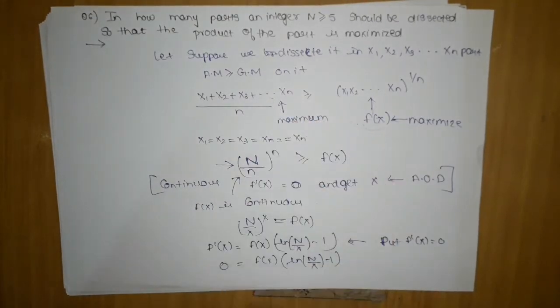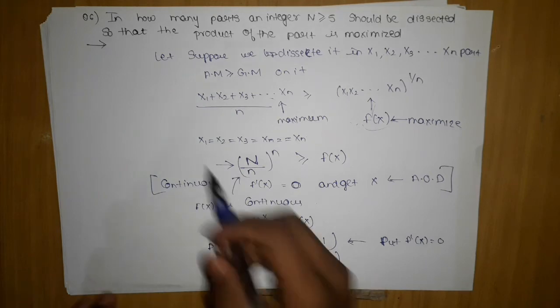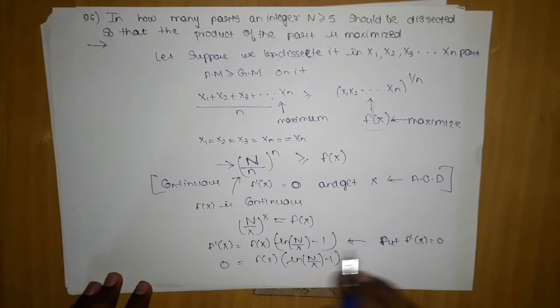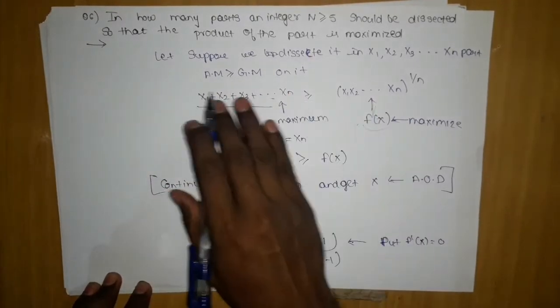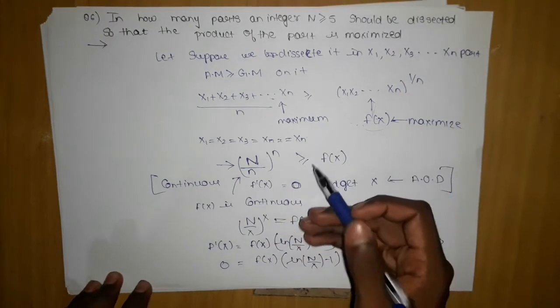To maximize, we came to know that as we take more numbers, the AM will be maximum when the numbers become equal. So we equated them, they are all equal. Then if they are all equal, there are n numbers, so they will become N divided by n, the whole power n.